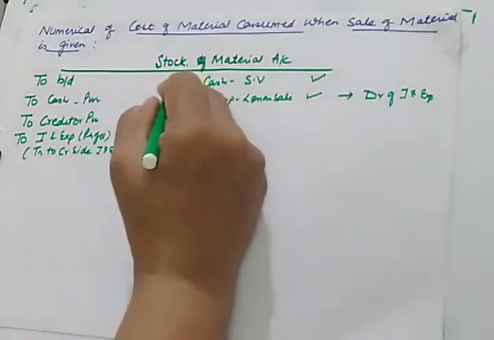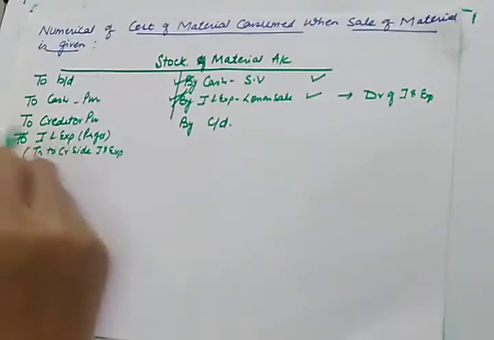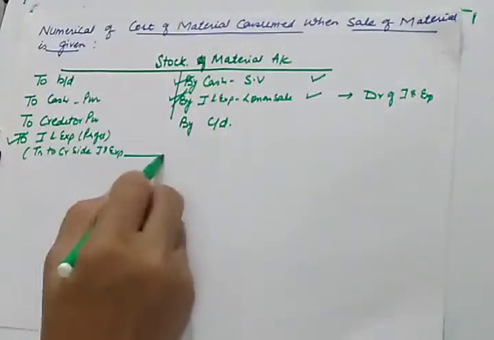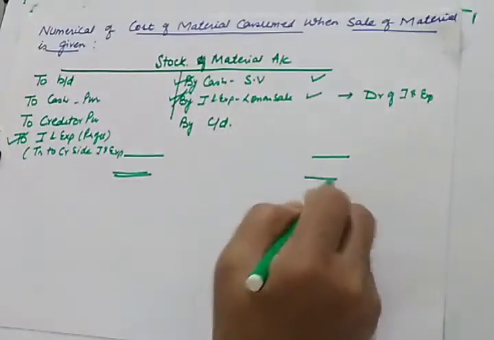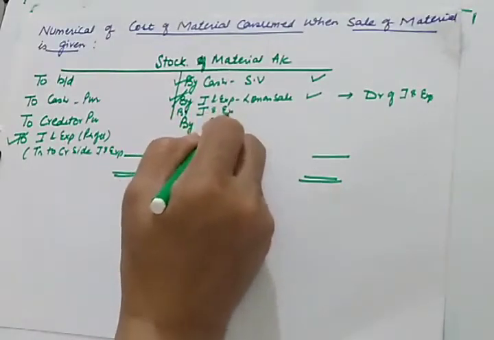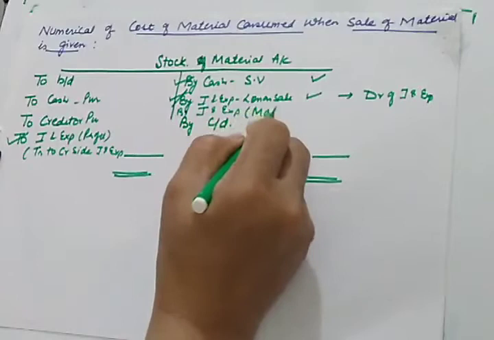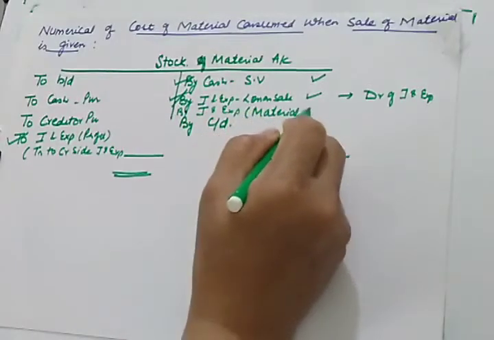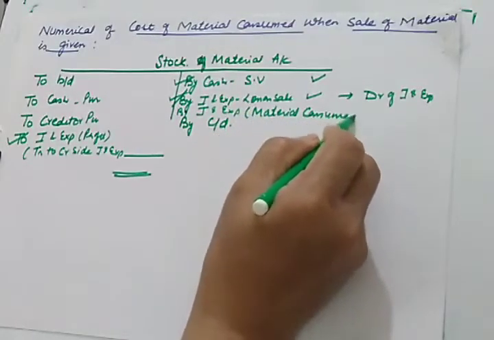So this is the adjustment you need to make if you have a sale of material, and the rest of the things will remain the same. Here your balancing figure will be income and expenditure, material consumed. So the rest of the things will remain the same.